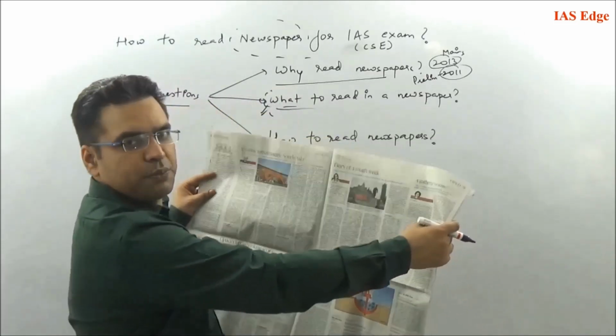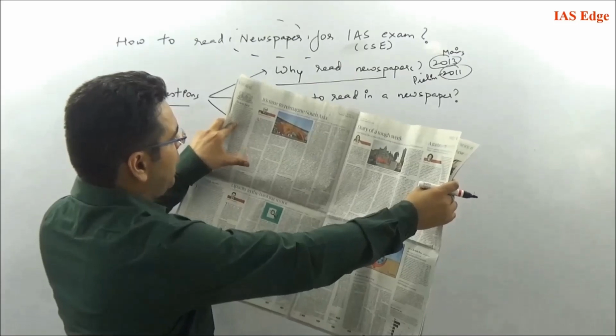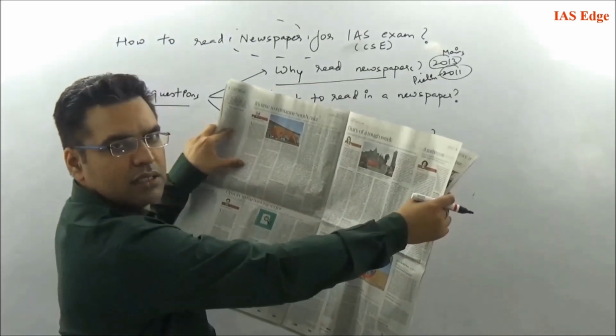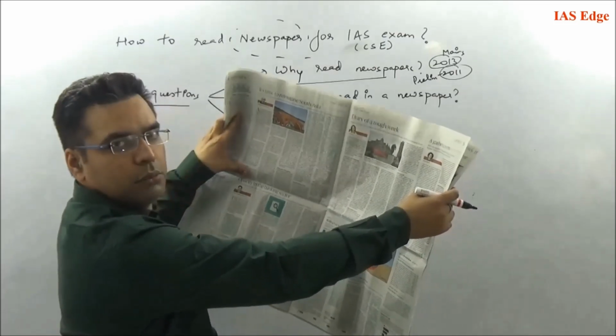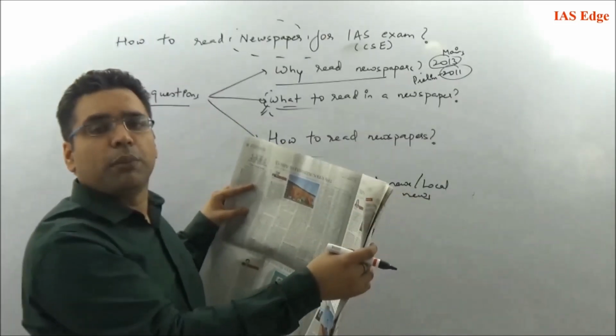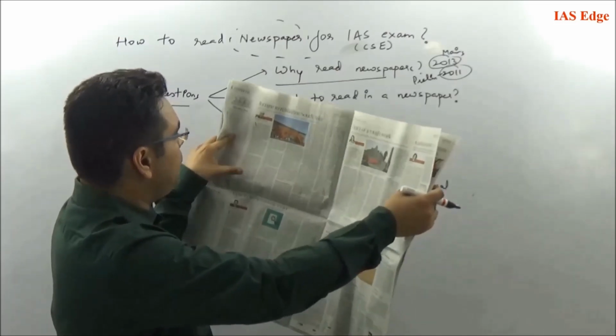Now editorial here is today's page number 8. Typically editorial has the main article here, you can see the main article, the center page of the newspaper, the main article, and it has one more article below. So these two articles are important. Usually the articles could be from economics, international relations, or social issues, or governance. So you can read both the articles.